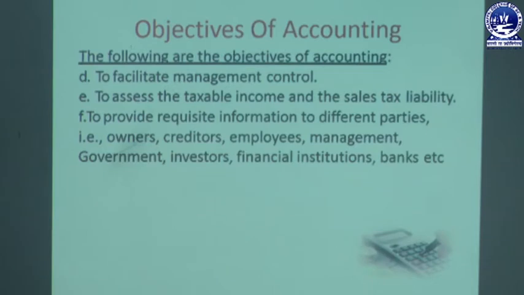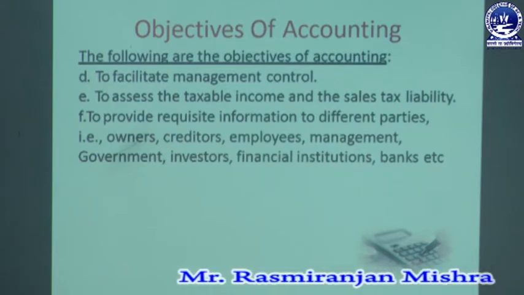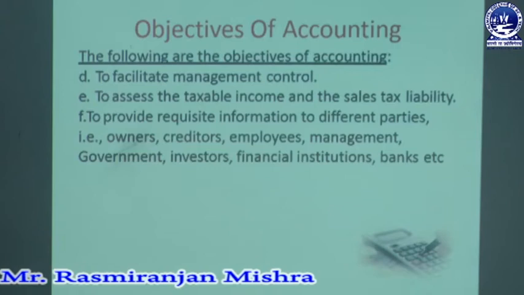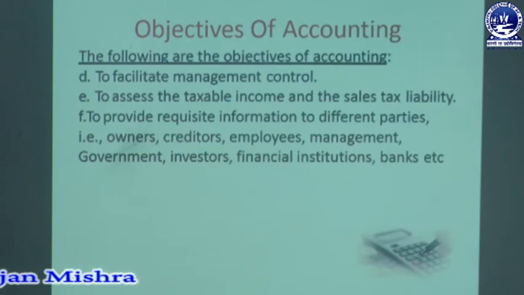at regular intervals. Then the sixth objective is to provide requisite information to different parties. The parties may be the owner, creditor, employees, management, government, investor, financial institution, banks. Those are the users of the organization.